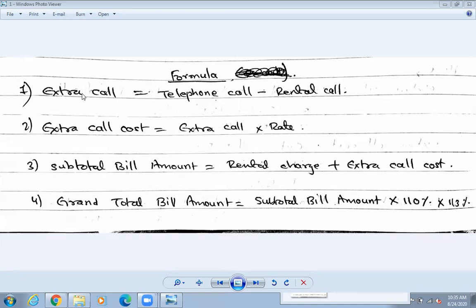Now, extra call cost means the cost of the extra calls you have made. Suppose the two extra samosas you ate, if one samosa costs rupees 10, then for two samosas obviously it will be 2 into 10, 20. That means you multiply the 2 with the rate, the price of one. So that is the rate. In the similar way, extra call cost is extra call into rate.